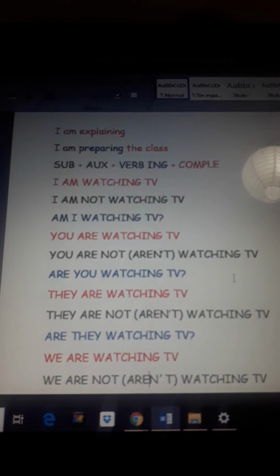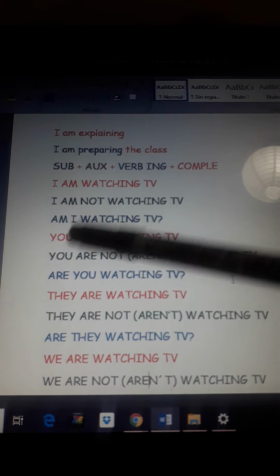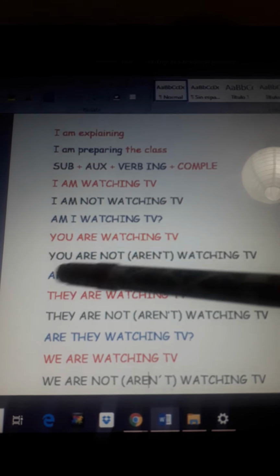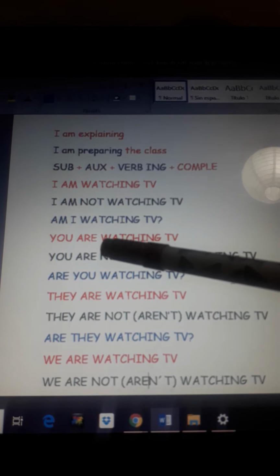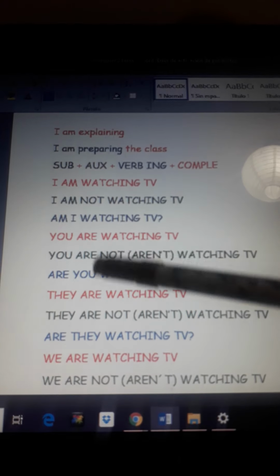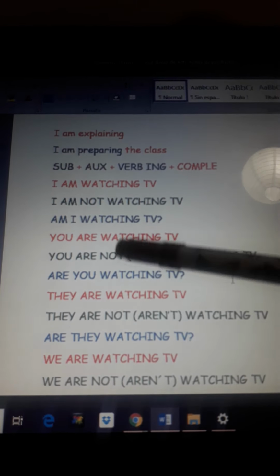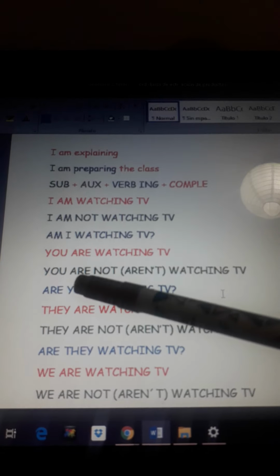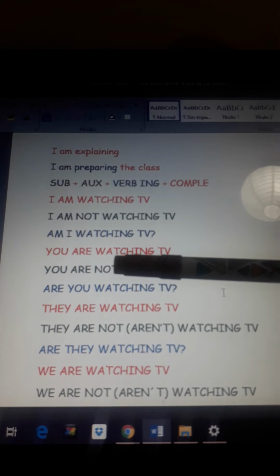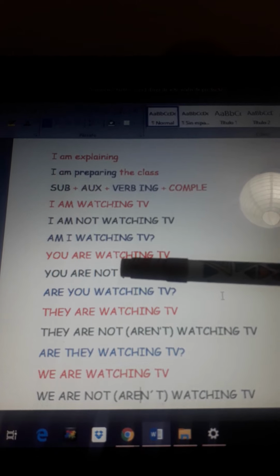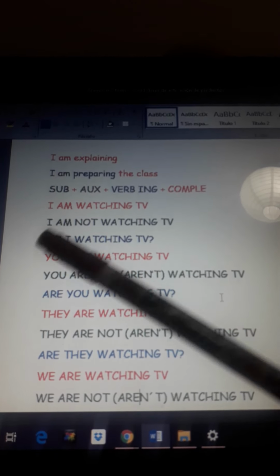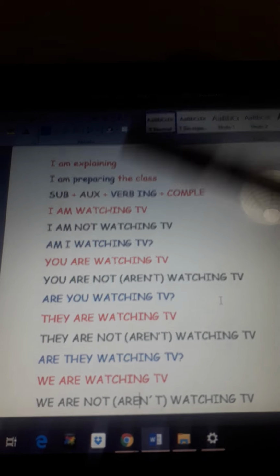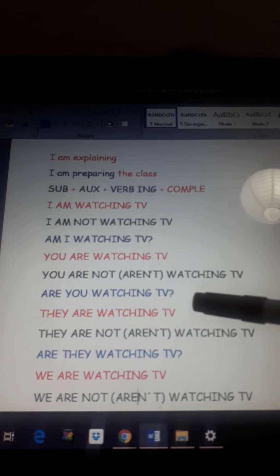When you are watching TV. For I, we have to use the auxiliary am. For you, we have to use the auxiliary are. So, you are watching TV. In a negative, you are not or aren't. This aren't is the contraction, watching TV. That doesn't mean that you have to use both. No, you choose one of them. If you want to say you are not watching TV or you aren't watching TV, you choose one of them. In a question, are you watching TV?